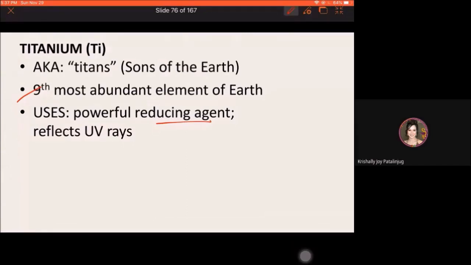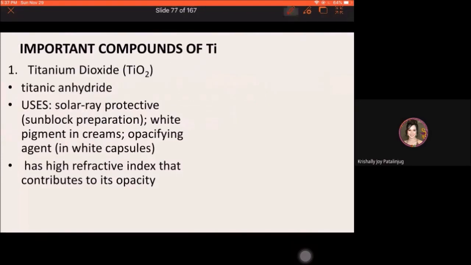Bakit pwede siya sunblock and sunscreen? It is because it reflects UV rays from the sun. Example, yung titanium dioxide. Yung titanium dioxide, present siya in some creams. Okay, sunblock preparation. Again, because of its solar ray protective property.